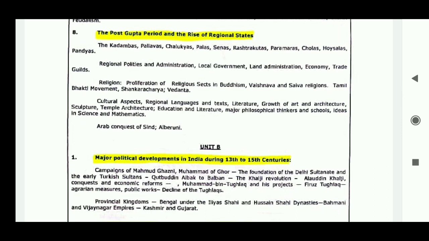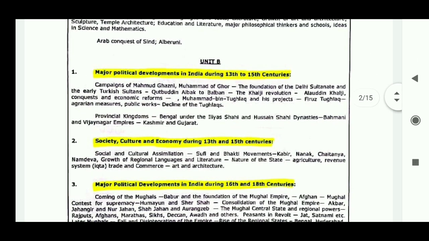Here the syllabus is the same for the UPSC mains and the optional paper. The knowledge required for the optional is in depth, but the syllabus is almost the same. Now unit B, the medieval history: number 1, major political developments in India during the 13th to 15th centuries. Number 2, society, culture and economy during the 13th to 15th centuries.